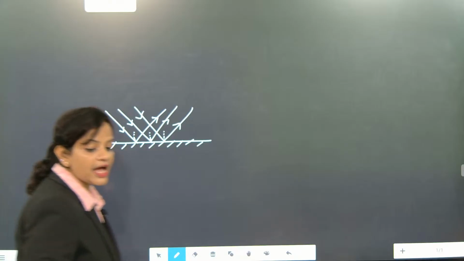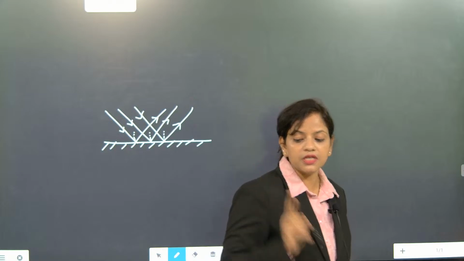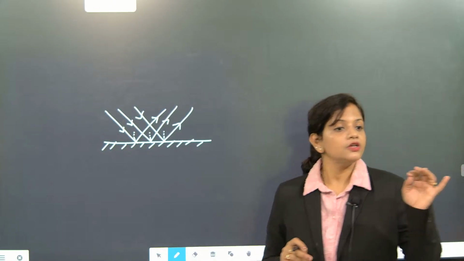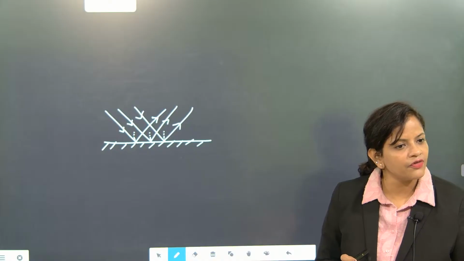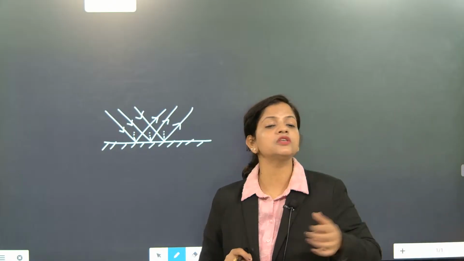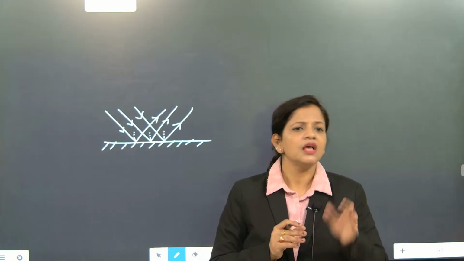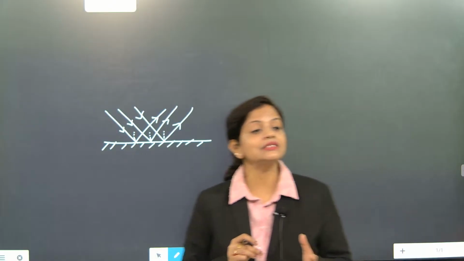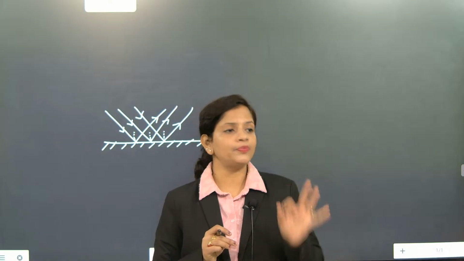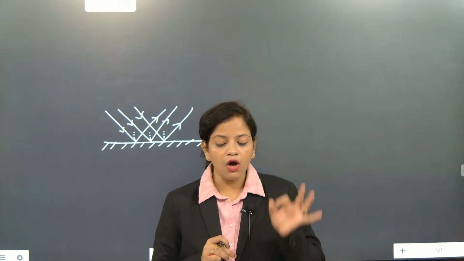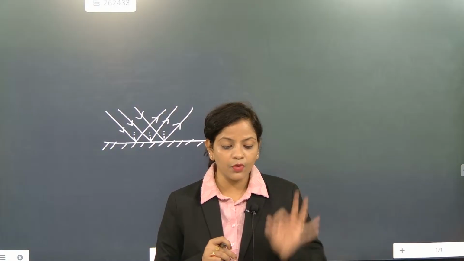So this is exactly for a smooth surface. Focus on it. This is for what type of surface? Smooth surface. But what about a surface which is not smooth, a rough surface, like a wall? Does the wall follow the law of reflection? The answer is every object where light is falling follows the law of reflection. I am going to teach.